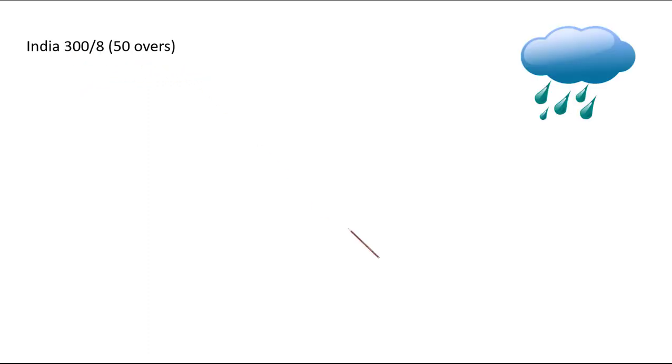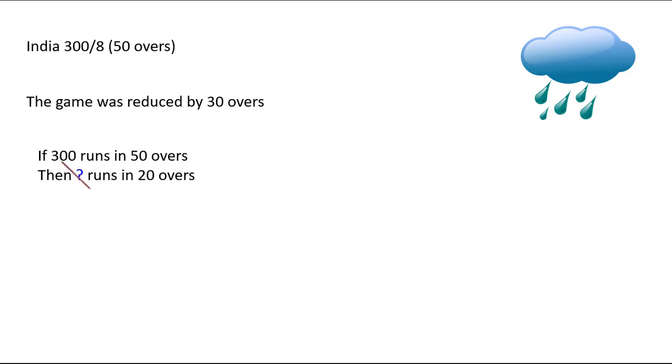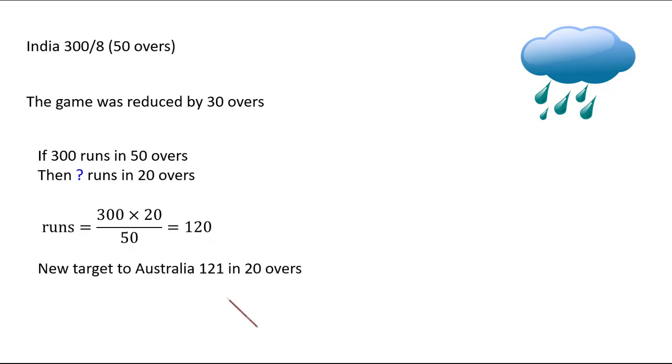Let us assume that there is an India versus Australia match and India made 300 for 8 in their 50 overs. And then it started raining. So it was decided to reduce 30 overs from the other team. It was decided that if 300 runs can be scored in 50 overs, how many runs can be scored in 20 overs? Using the proportions, 300 was multiplied by 20 divided by 50 and we get 120 runs. The new target to Australia was 121 in 20 overs.